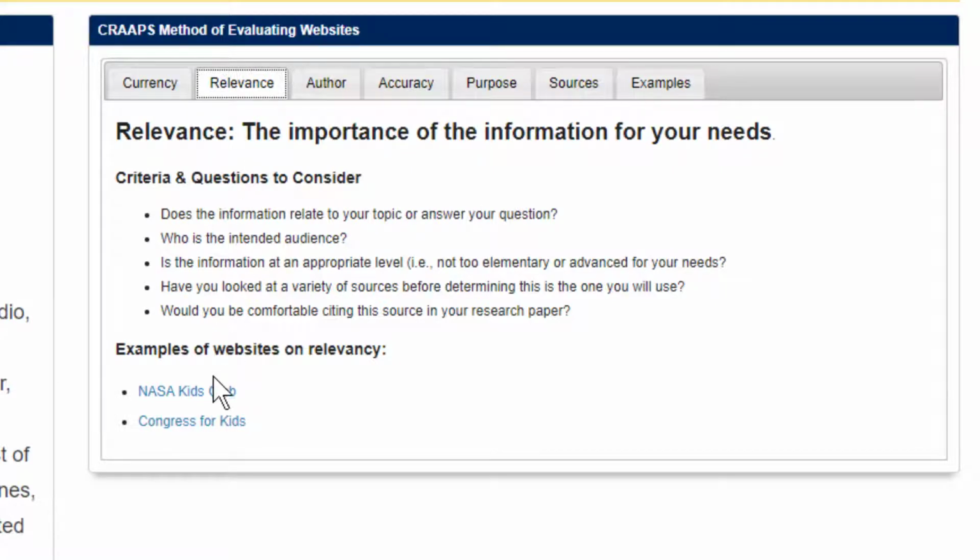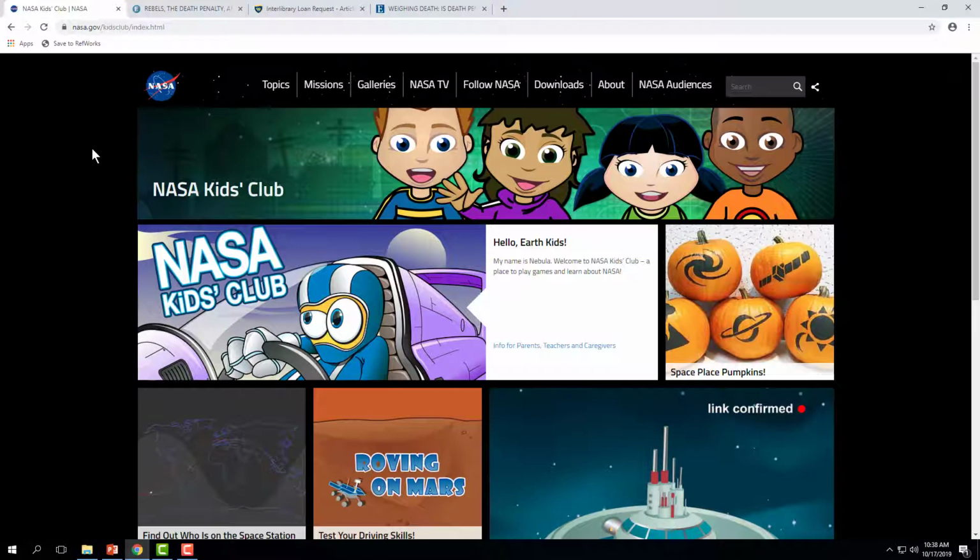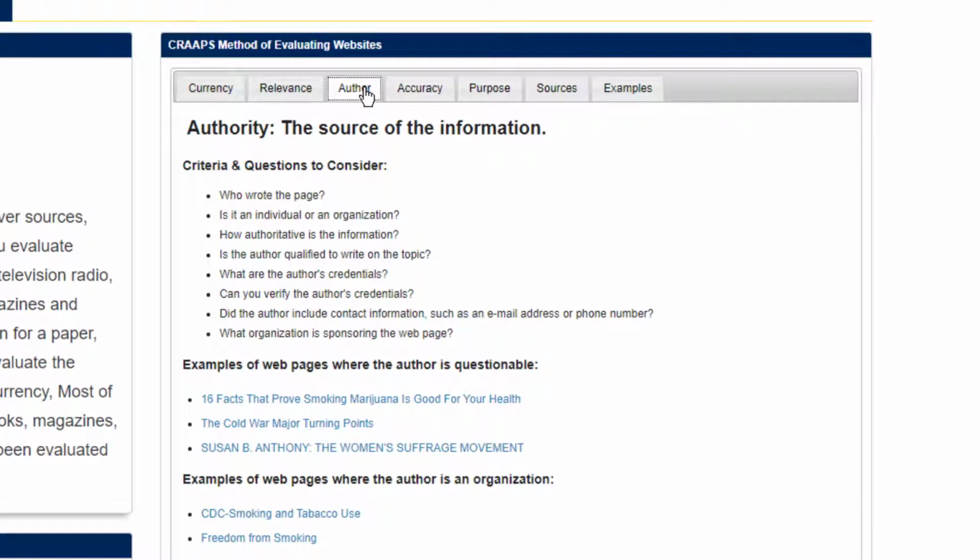An example here is this one right here. This website, NASA Kids Club. Okay, it has information pertaining to what NASA does, but it's written for children, and so it might not be appropriate for your needs. The third criteria is author or authority.